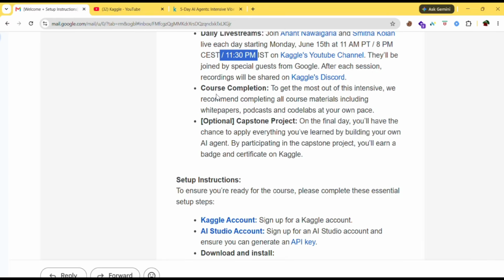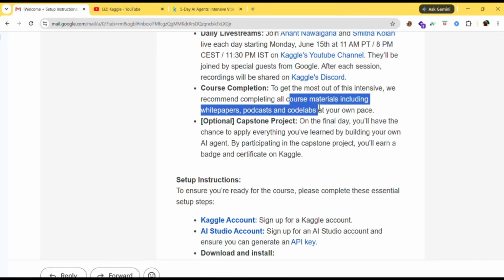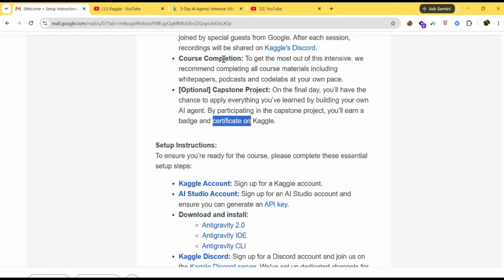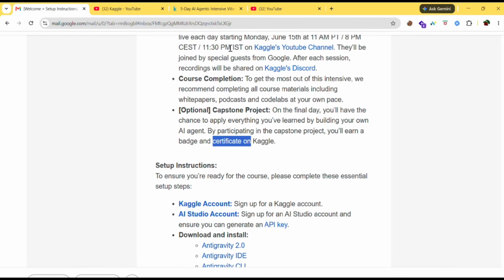And then course completion. To get the most out of this intensive, like to get the swag, certificates and all, they recommend you to complete all course materials, including white papers, podcasts, and code labs at your own pace. Next, capstone project, and this is optional. On the final day, you'll get a chance to apply everything you have learned in these 5 days. You can apply those and build an AI agent on your own. And by participating in the capstone project, you'll earn a badge and certificate on Kaggle. So this is optional. If you don't do it, you'll still get the certificate for doing the course. Badges you'll get for doing the courses.